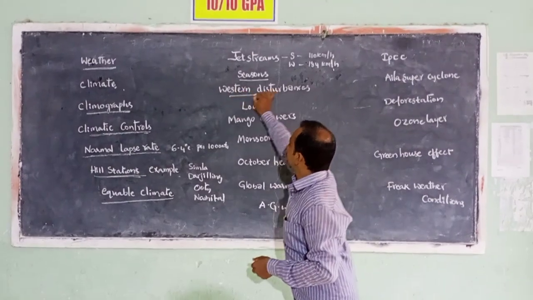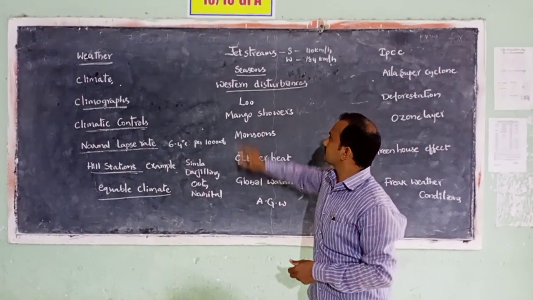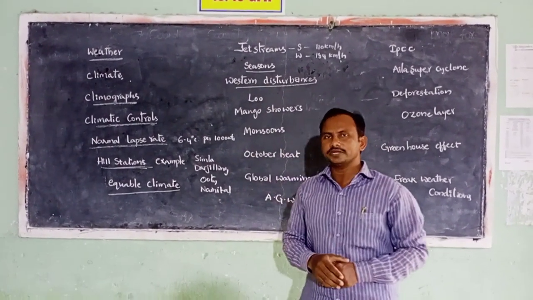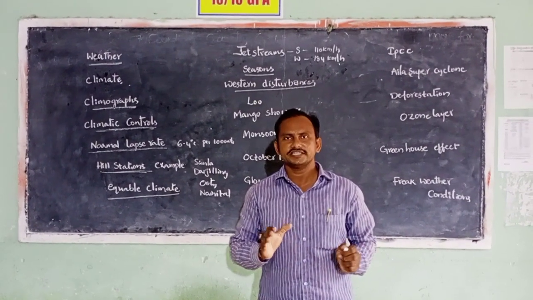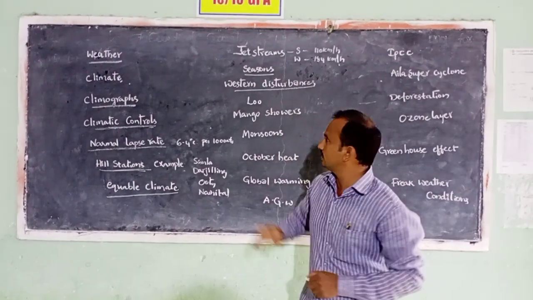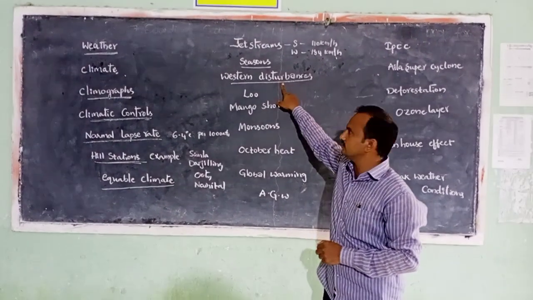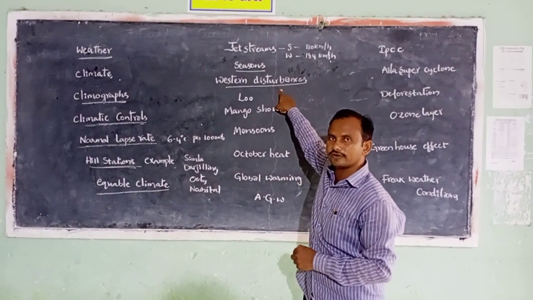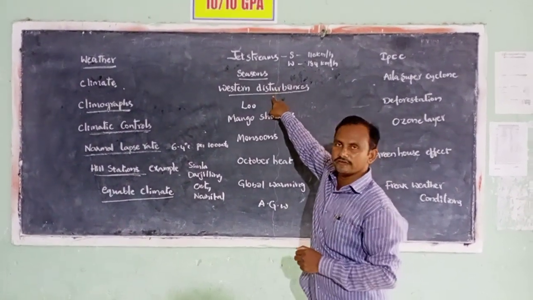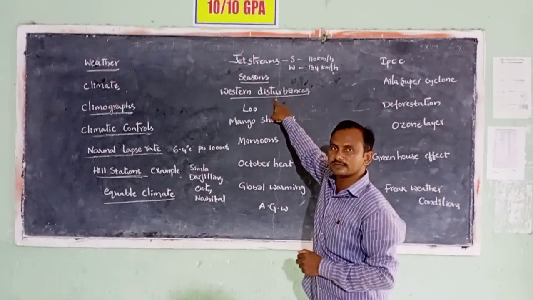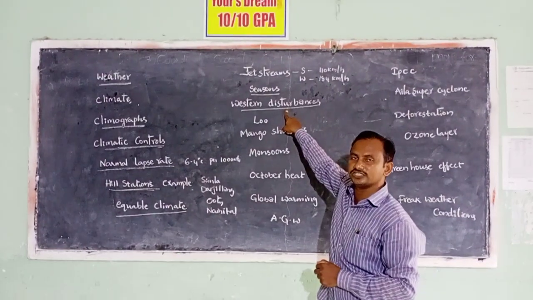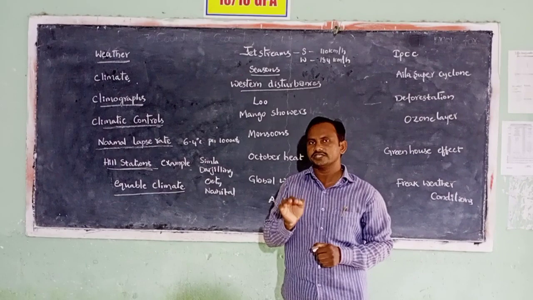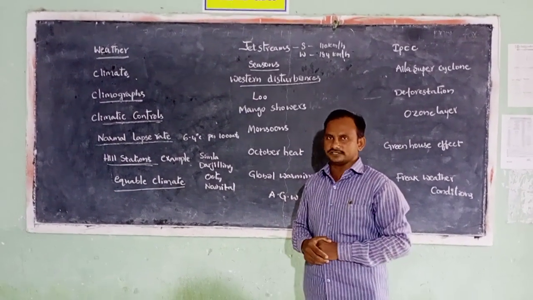Let us see western disturbances. Western disturbances are nothing but cyclonic depressions. The cyclonic depressions coming from the Mediterranean Sea, especially in our winter season, are called western disturbances. Due to these western disturbances, rainfall occurs in our country, especially in the winter season. That rainfall is very helpful for the cultivation of the wheat crop in the Rabi season.